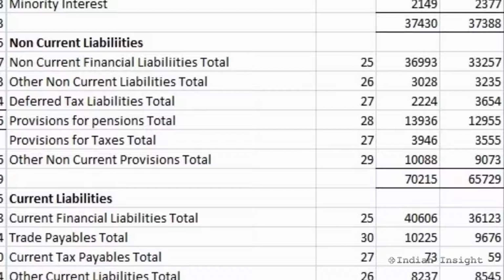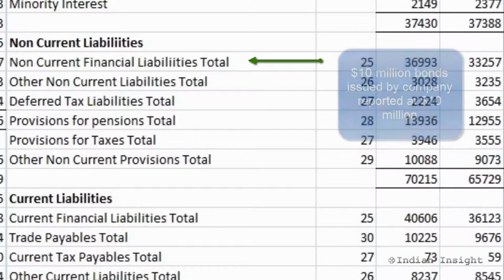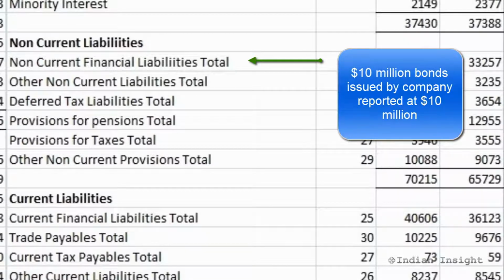First of these is long-term financial liabilities, which includes loans and notes payable or bonds payable. Liabilities such as loans payable and bonds payable are reported at amortized cost on the balance sheet. For example, if a company issues $10 million of bonds, then the bonds are reported at a long-term liability value of $10 million.